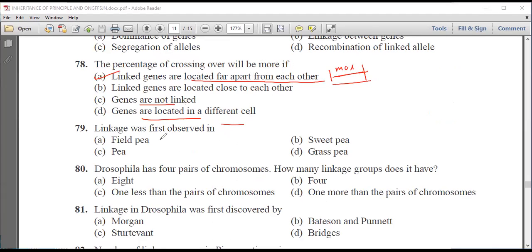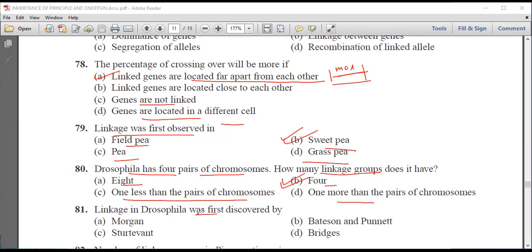Linkage was first observed in field pea, sweet pea, and last is grass pea. So it was observed in sweet pea. Drosophila has 4 pairs of chromosomes. How many linkage groups does it have? 8, 4, 1 less than pairs of chromosome, or 1 more than a pair of chromosome. So it will have 4 linkage groups.